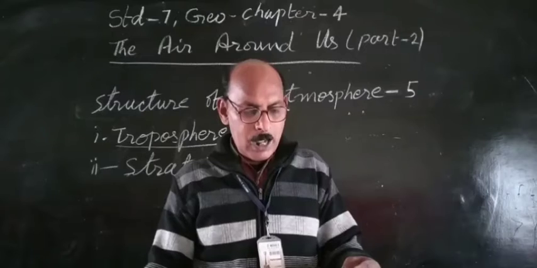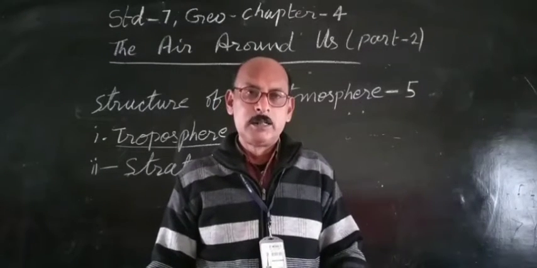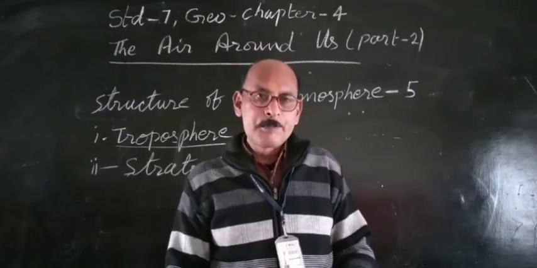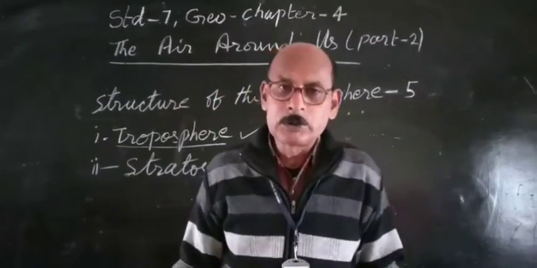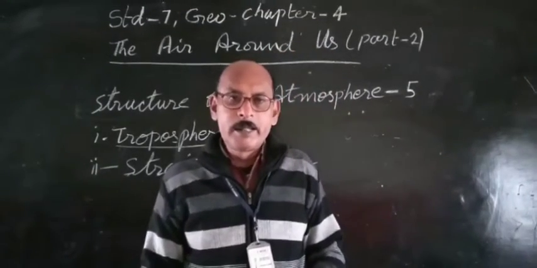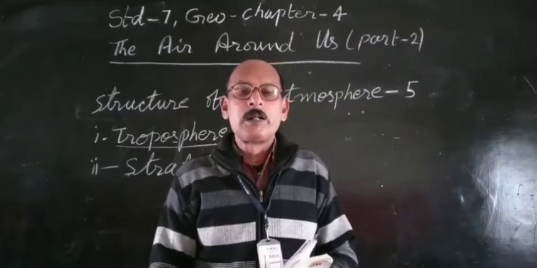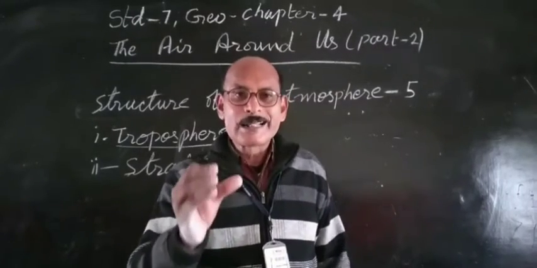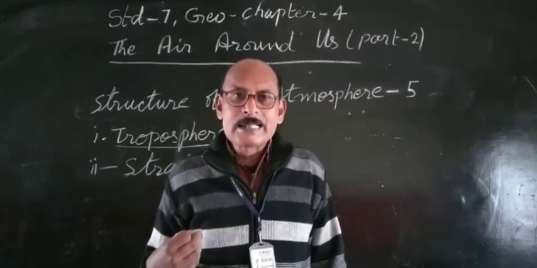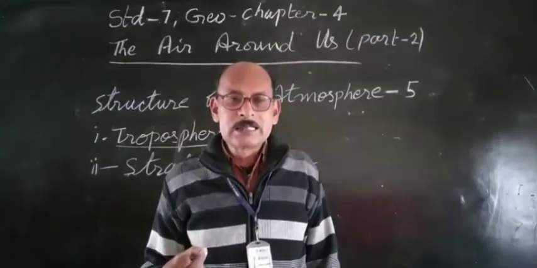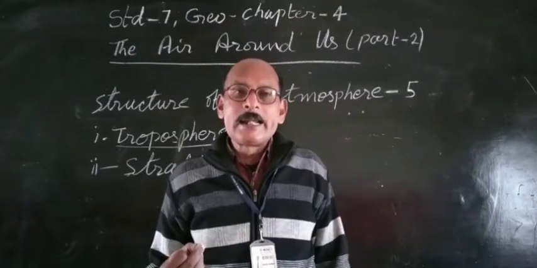It absorbs harmful ultraviolet rays of the sun. So in this layer there is ozone, the gas which is one of the most important gases in the atmosphere, and this absorbs the ultraviolet rays of the sun, which are very harmful for our skin, and due to this our skin can get cancer.